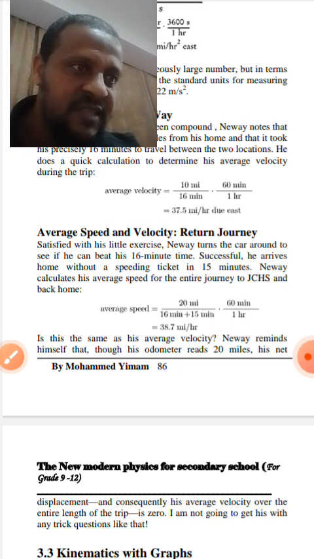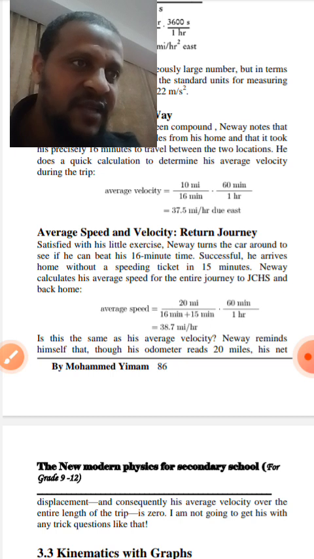Noah calculates his average speed for the entire journey to the school and back home. Average speed is equal to 20 miles divided by 16 minutes plus 15 minutes multiplied by 60 minutes divided by 1 hour, which is equal to 38.7 miles per hour. Look at the difference, okay? Is this the same as his average velocity?